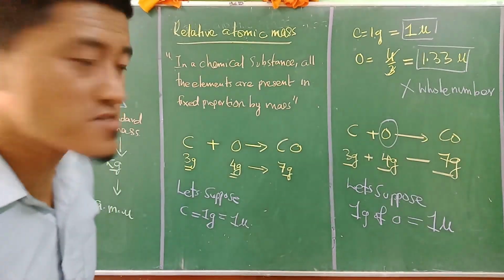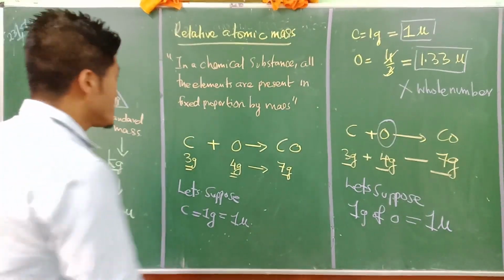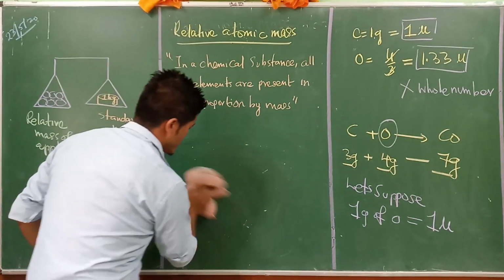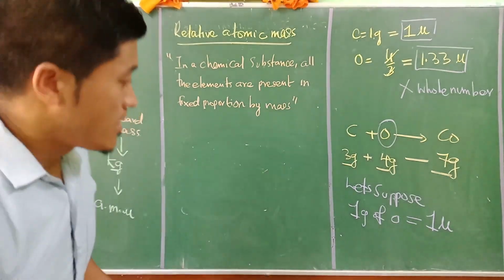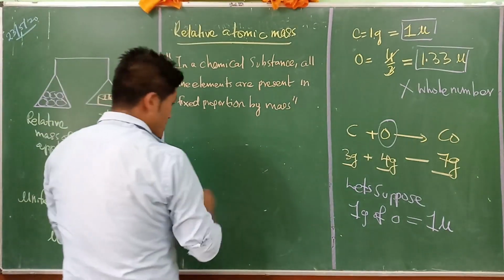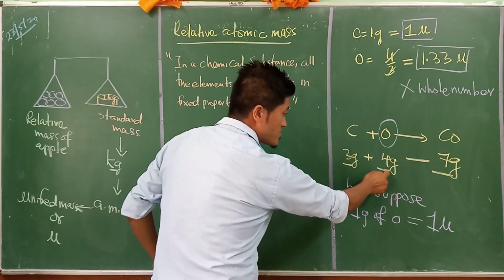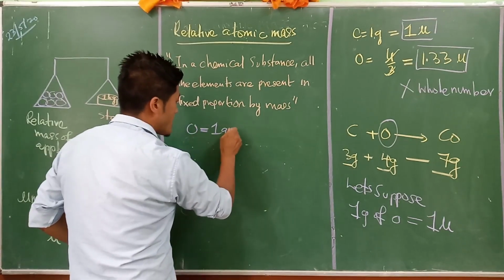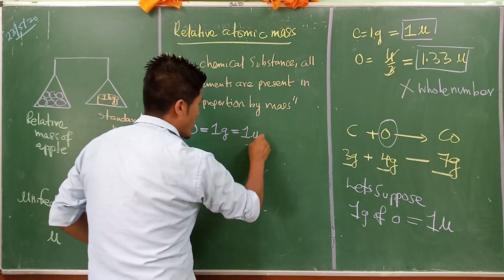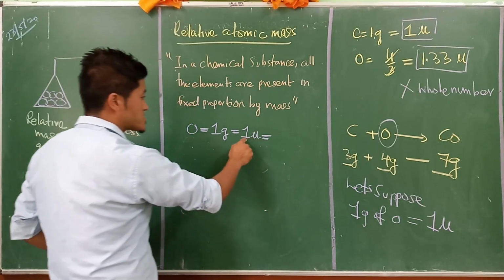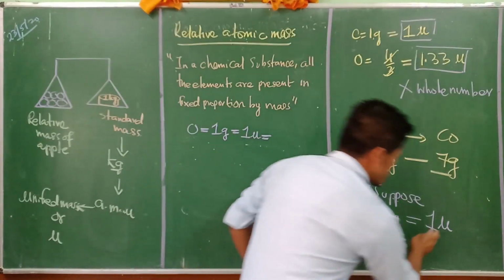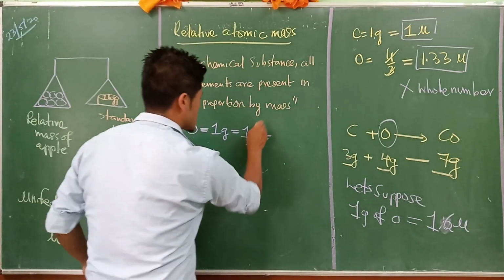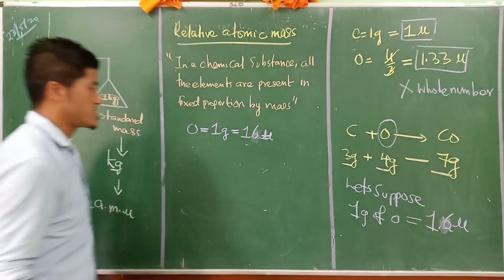Understand? For 1 gram of oxygen, they refer to it as 1 mu. So now I'm going to write on this side here. Again here, carbon. If oxygen is equal to 1 gram is equal to 1 mu, for this oxygen, I'm sorry, this is not 1 mu, this is 16 mu. 16 mu. So 16 unified mass, 16 mu.